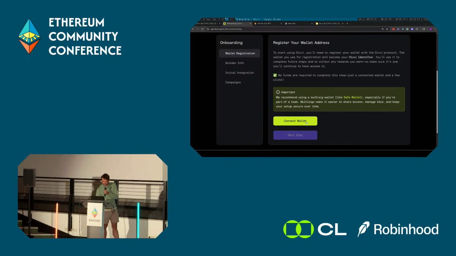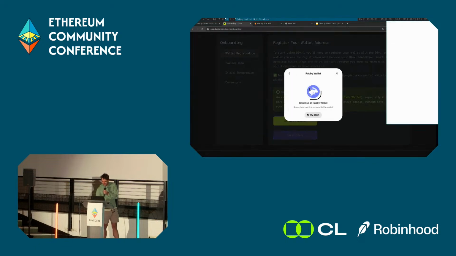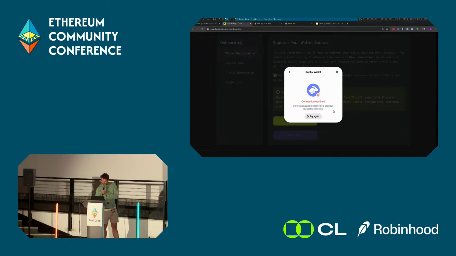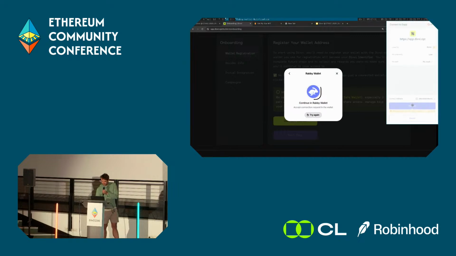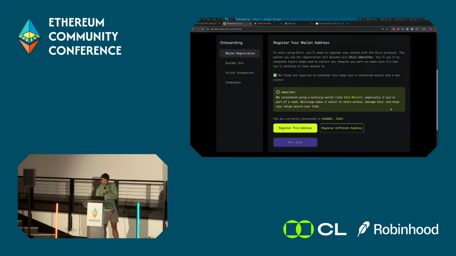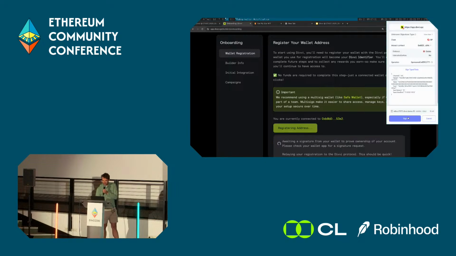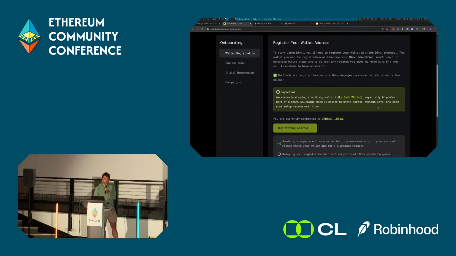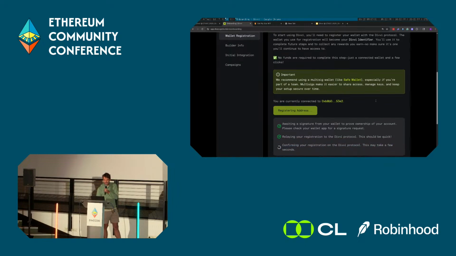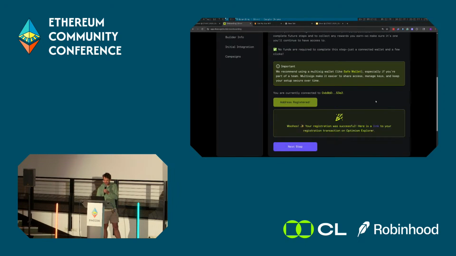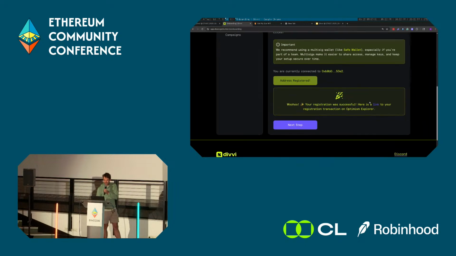So we'll connect a wallet. Let's hope the Wi-Fi works. Okay. Register with this test address I have set up. You'll notice I'm signing a message here, not a transaction. We've tried really hard to make the builder experience easy and low commitment to try out, and so it's a gasless experience to onboard onto Divvi.